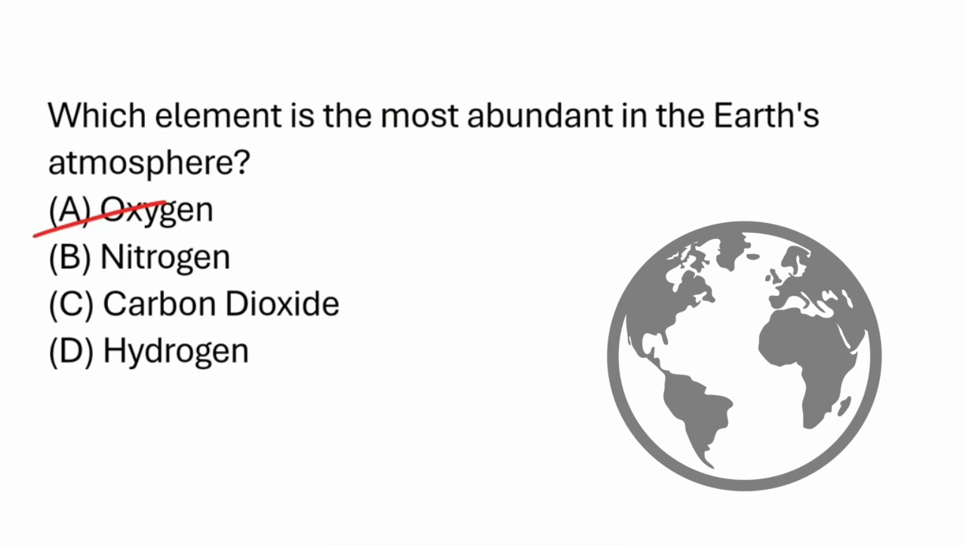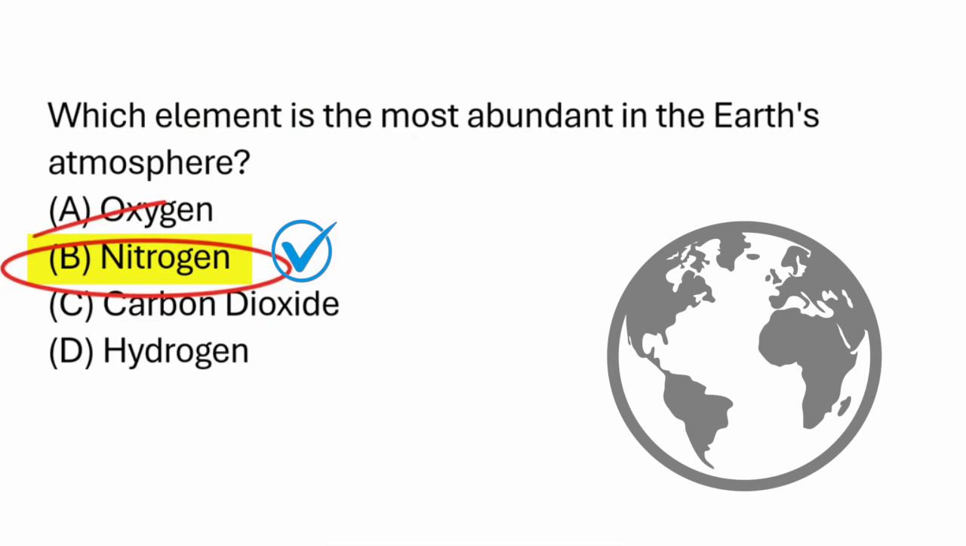How about B, nitrogen? Nitrogen is a relatively inert gas, but it makes up about 78% of the Earth's atmosphere, which is a lot more than any other element. Nitrogen is the correct answer.